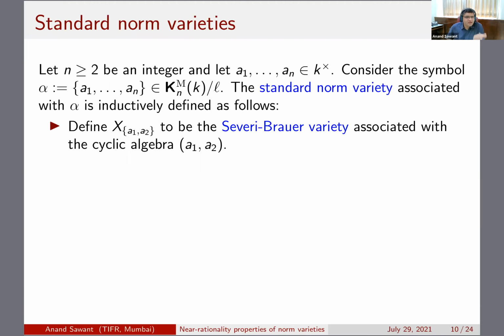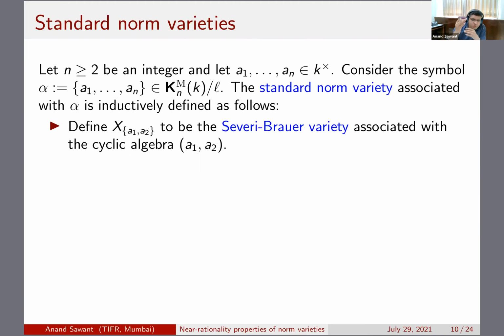So you take the cyclic algebra on this a1 and a2, and this corresponds to a Severi-Brauer variety, and you take X a1 a2 to be the Severi-Brauer variety associated with the cyclic algebra. Anyway, if you're not familiar with how this construction goes, there's no need to worry, because ultimately we are only getting results geometrically.